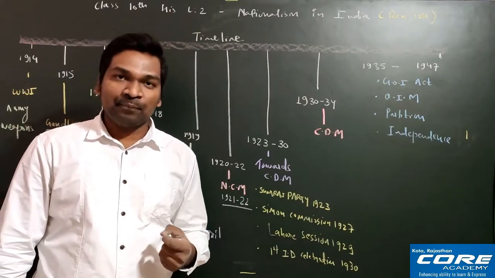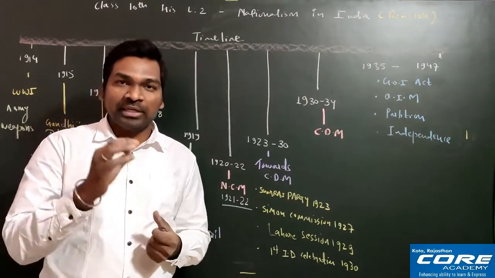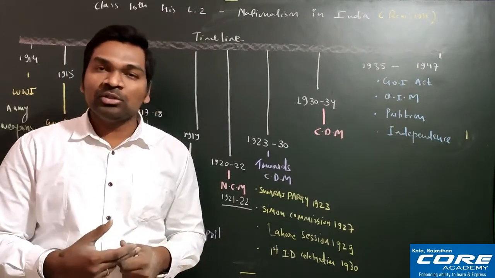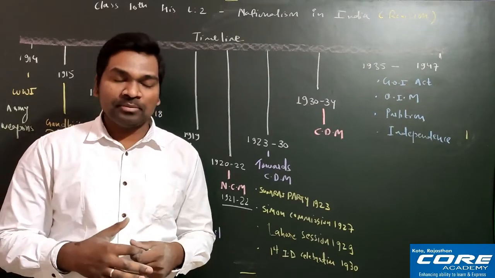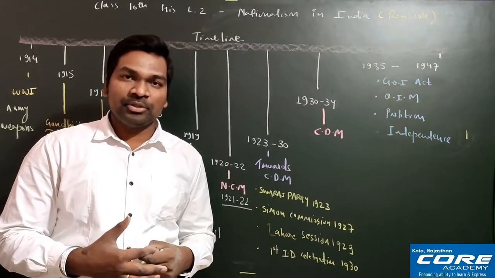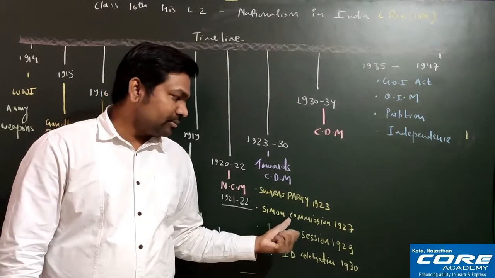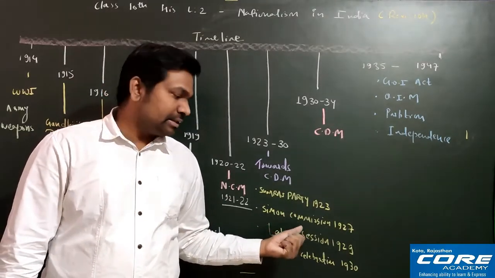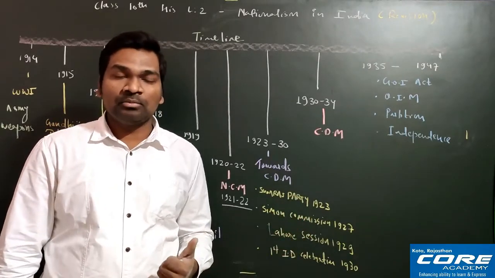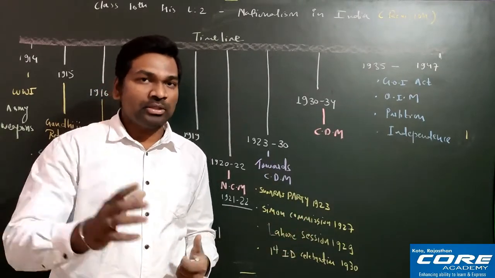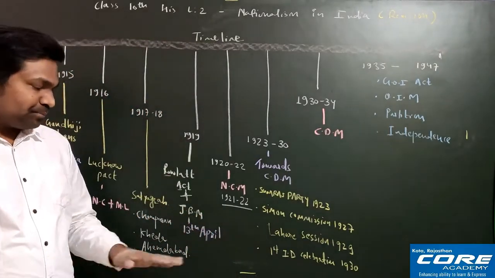When people were protesting against the Simon Commission, one great leader was there whose name was Lala Lajpat Rai. Remember, Lala Lajpat Rai ji was killed in a lathi charge by the British police. He was protesting against this Simon Commission, and because of that he was martyred. So you remember Lala Lajpat Rai ji also. I hope till here the picture is clear.